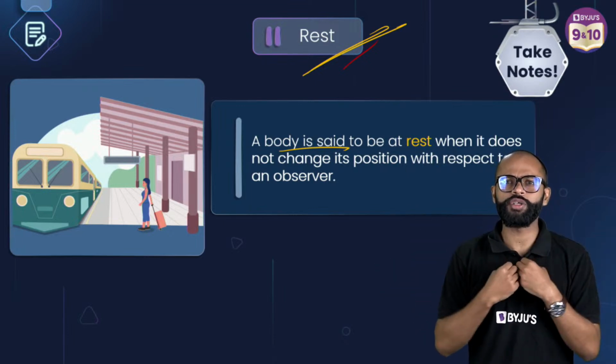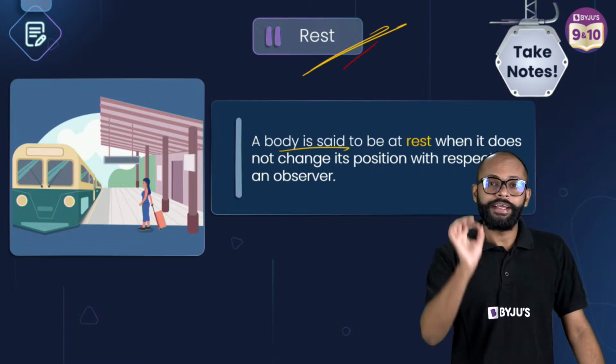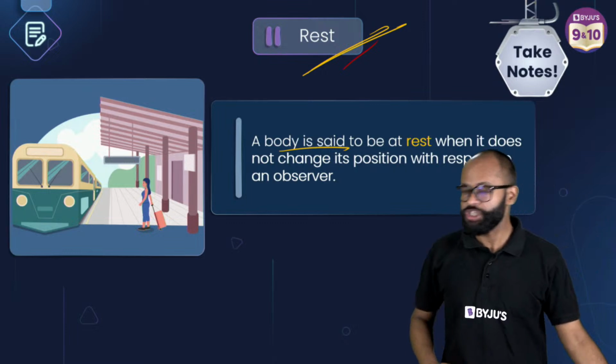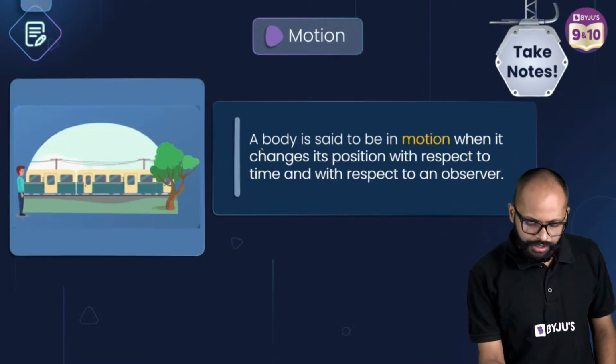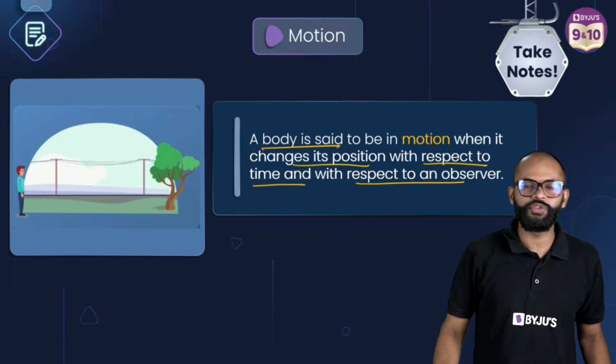I can tell that. Why? Because I am the observer, right? Yes, very good. When object is not moving, very good. Technical definition है ये. Everybody, not change its position. Fine. Motion क्या होता है? When a body changes its position with respect to time and with respect to an observer.